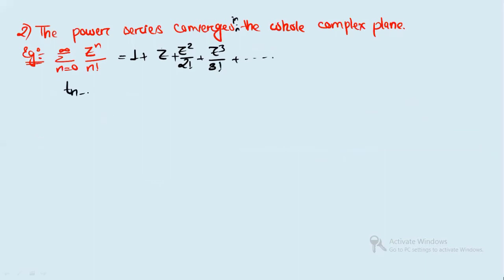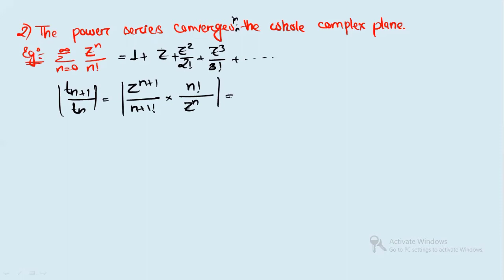Now again we will see the n plus 1 term and the nth term modulus. The n plus 1 term will be z to the power n plus 1 divided by n plus 1 factorial. And for Tn, the nth term, since it is in the denominator, it will get reversed: z to the power n divided by factorial n. When you solve this, in the numerator you will get mod of z, and in the denominator you will get only n plus 1.